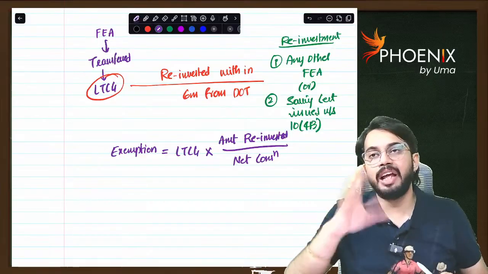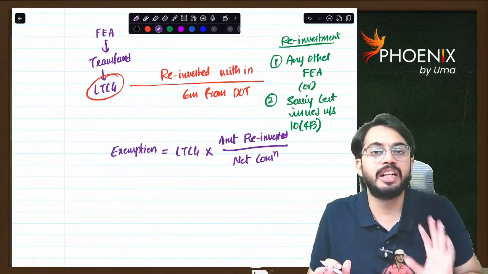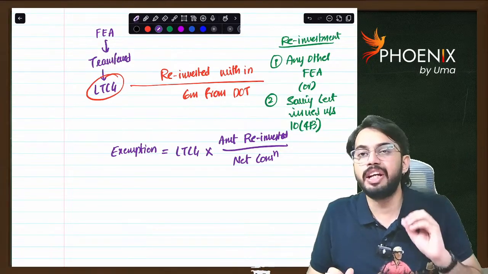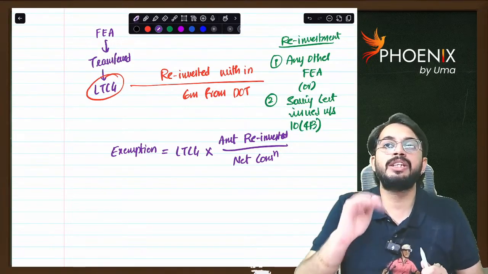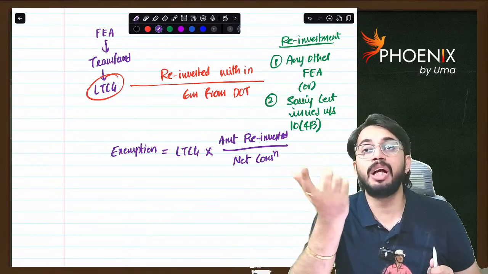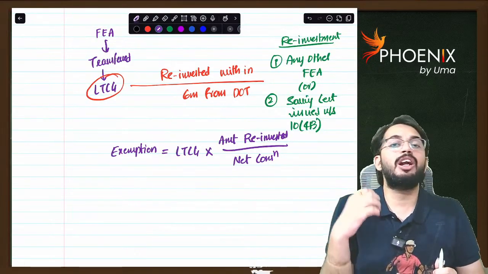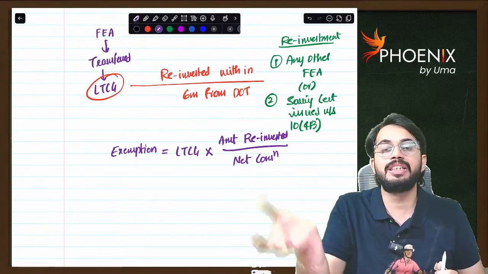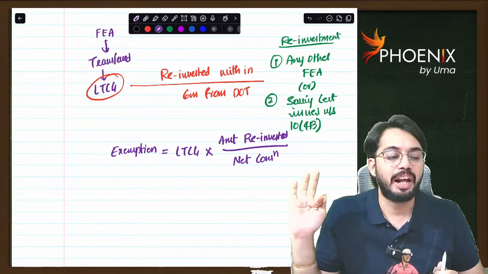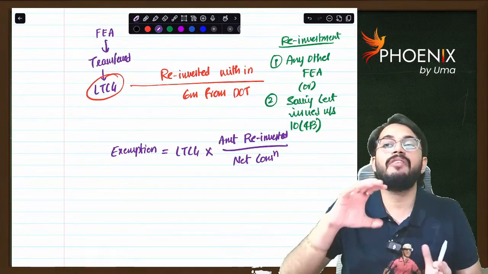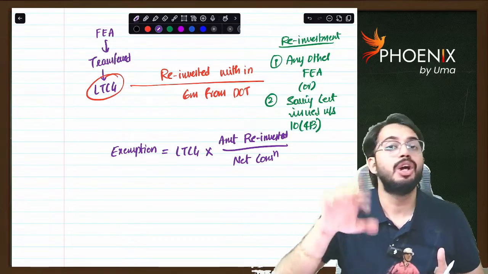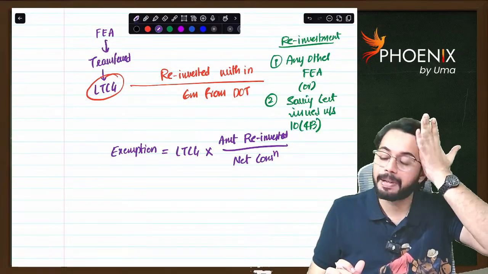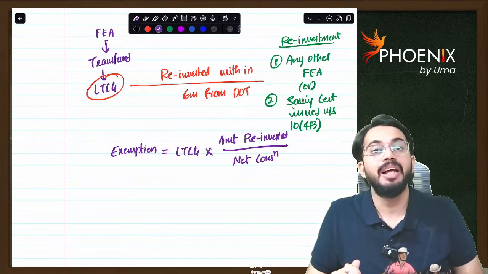Let's say there is one guy, Sundar Pichai. He is non-resident in India, but he is an Indian citizen. Sundar Pichai is NRI. Sundar Pichai has shares of Reliance Limited. Now Sundar Pichai sold shares of Reliance Limited and will get long-term capital gain. Now whatever the long-term capital gain that is received, if it is invested in shares of another Indian company or in saving certificates issued under section 10(4)(b). Are you able to understand? Then whatever the long-term capital gain that is reinvested, total reinvestment is not eligible for exemption. Proportionate exemption will be allowed: long-term capital gain into amount reinvested divided by net consideration.